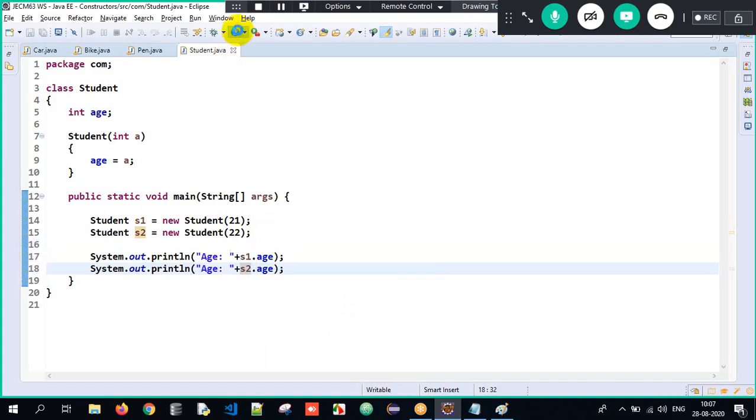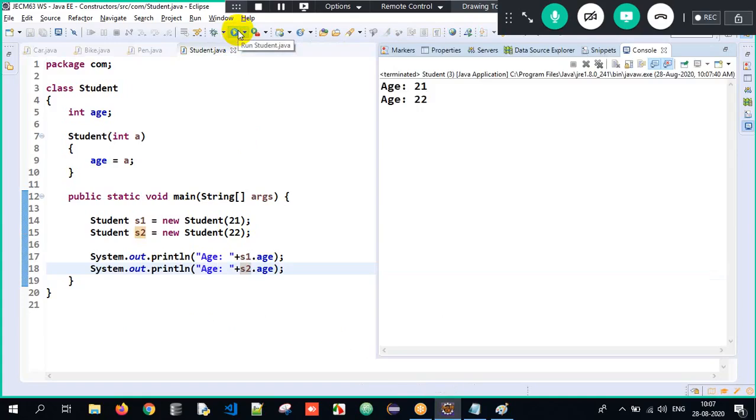So now when I execute it, did I get my expected output? See here, I got the output as age equals 21 and age equals 22. I got the output in the most brilliant manner. So this is what we are supposed to understand: constructors are used for initializing. Got the clarity here? Okay, now beautiful.